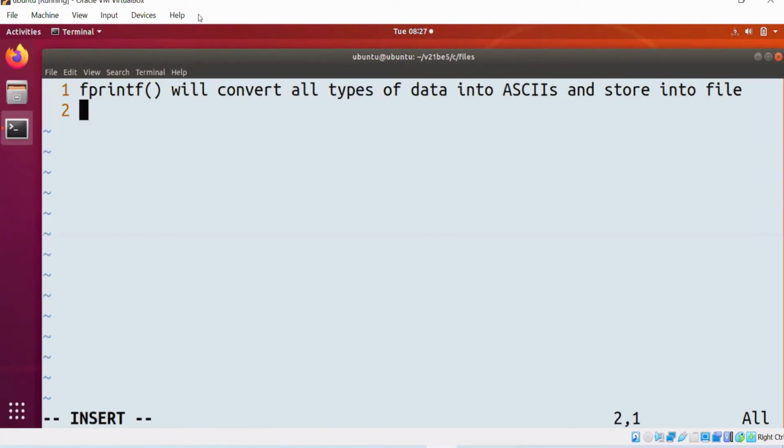So can I say fprintf and fscanf deal with formatted data? Format means you can open a file using any editor. You can open a file using any editor, you can see, because that is a formatted way.